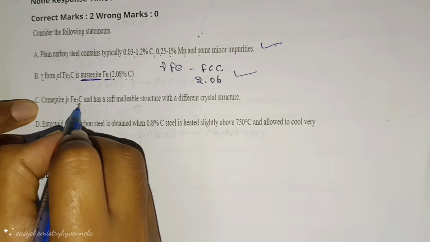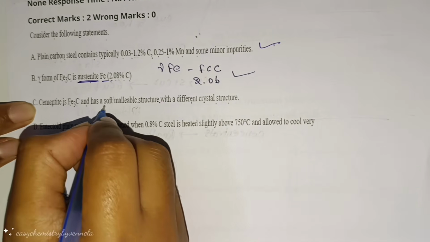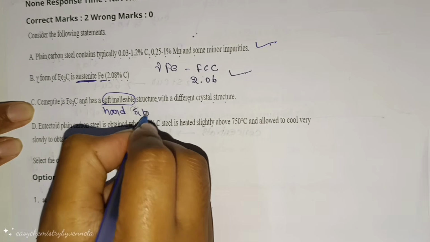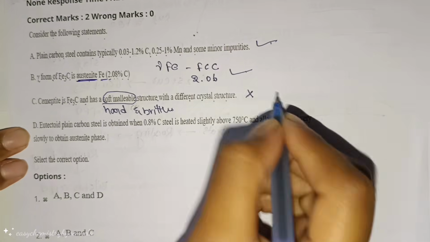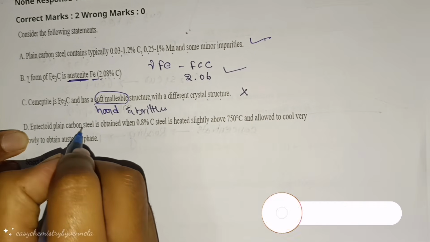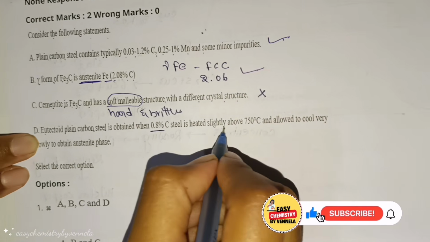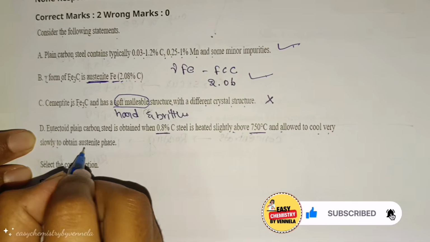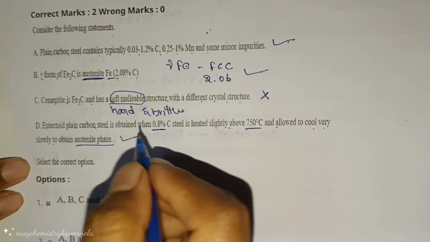Cementite is Fe3C and has a soft malleable structure with different crystal structure. No, this is not soft. It is very hard and brittle. So this statement is incorrect. Next. Eutectoid plain carbon steel is obtained when 0.8% carbon steel is heated slightly above 750 and allowed to cool very slowly to obtain the pearlite phase. Yes, this is the correct statement. So the correct option is option 3.